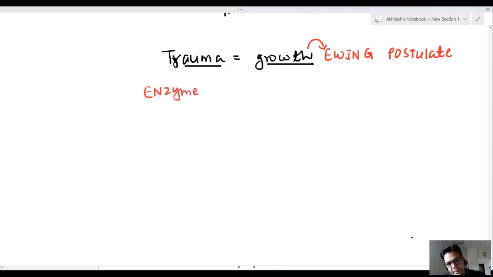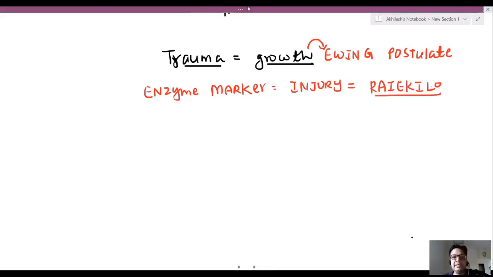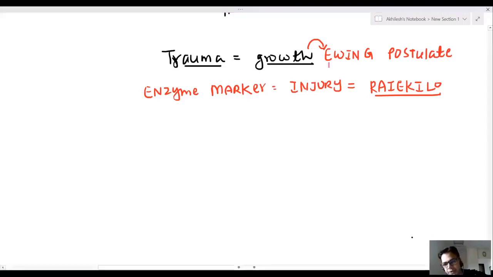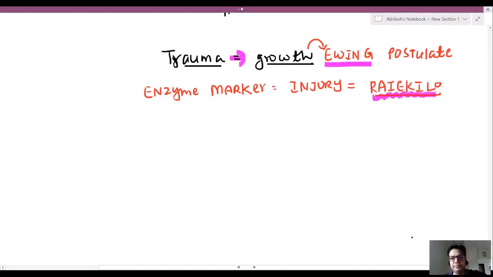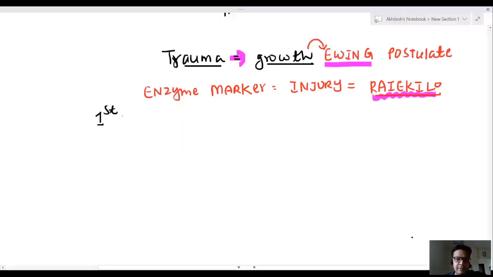Now, sir, after injury, there are certain enzyme markers of injury, and this question comes. These enzyme markers were discussed by Raikilo. So you can get two questions. Ewing discussed the relation between trauma and growth, and enzyme markers were first discussed by Raikilo. Now, this question comes: which is the first enzyme marker after injury?